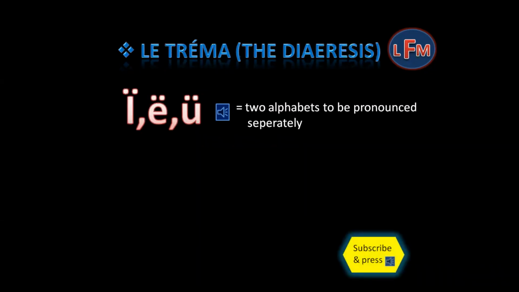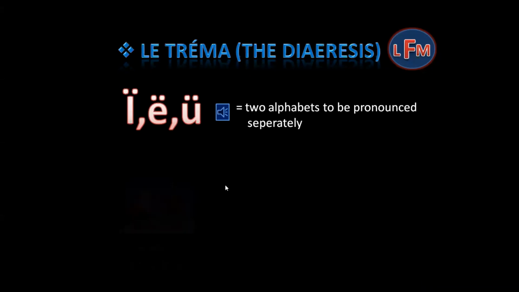There is another useful symbol, la tréma, which is also called the diaeresis in English. It goes with letters I, E, and U. Two dots over these letters are called la tréma, and it is used when two letters are to be pronounced separately.